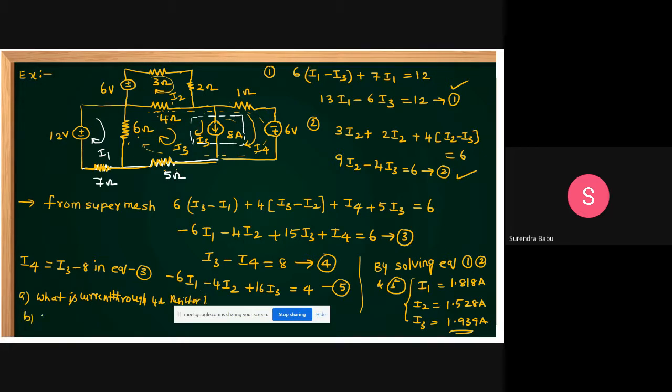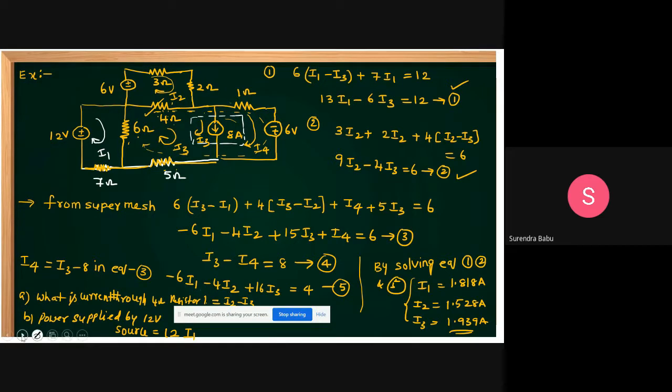Next, what is the power supplied by the 12 volt source? It is equal to 12 into I1. You calculated I1 now, substitute it here, then you can get it. What is the current through the 4 ohm resistor? It is I2 minus I3. This is the 4 ohm resistor. It's I2 minus I3. Okay, like this we can do the analysis.